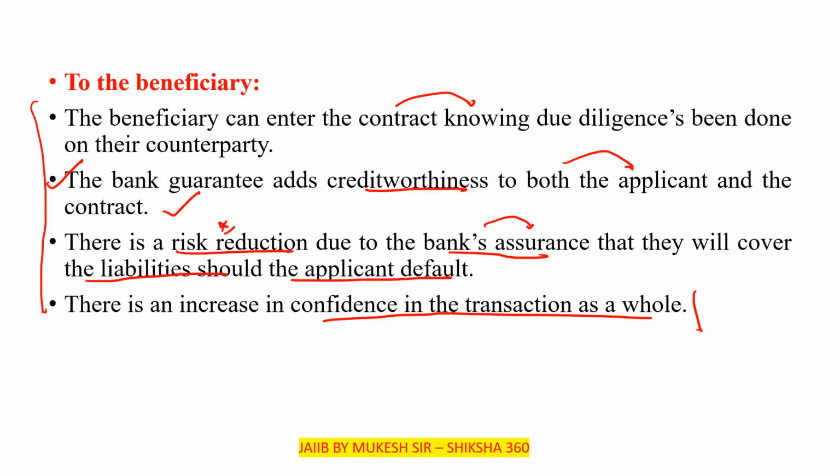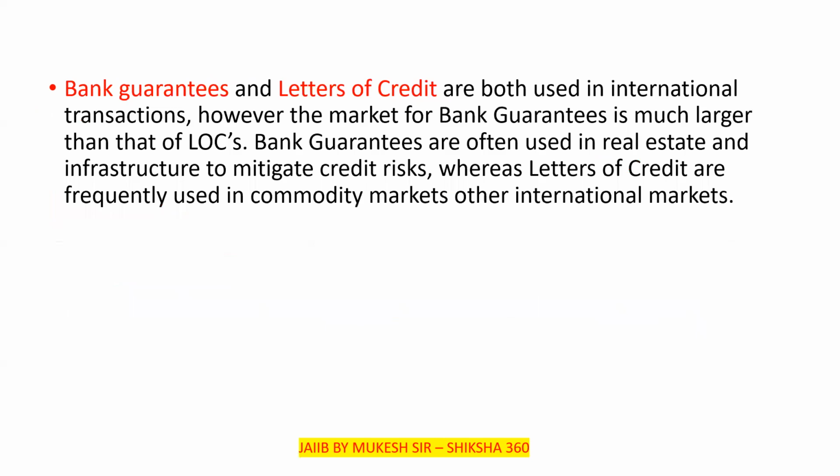Third one, there is a risk reduction. Why? Because the bank is involved, and the bank will issue the bank guarantee only after taking the specific security, so that they will cover the liabilities should the applicant default. There is an increase in confidence in the transaction as a whole because the bank is involved. So these are the benefits to the beneficiary who is going to be part of the contract.